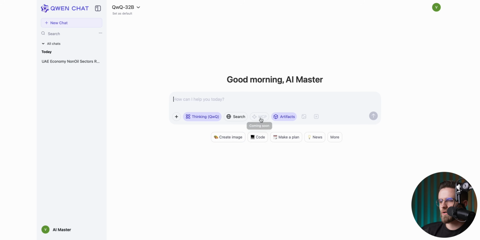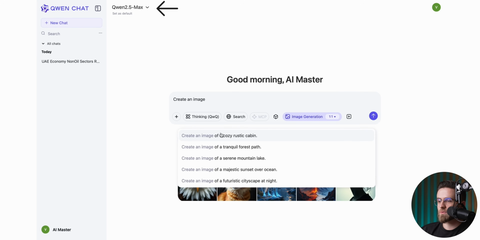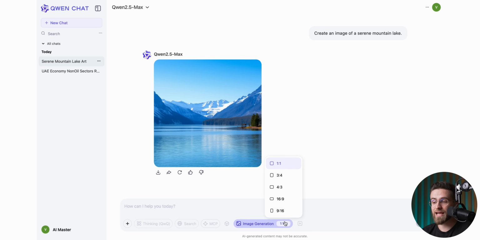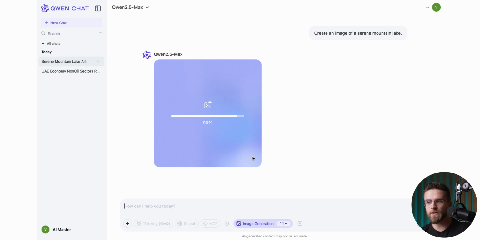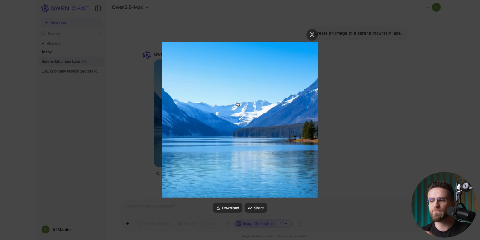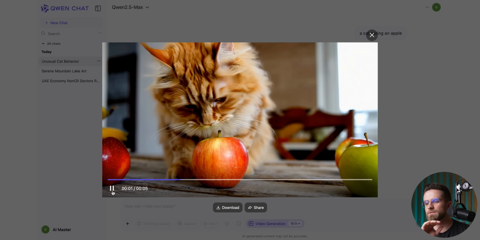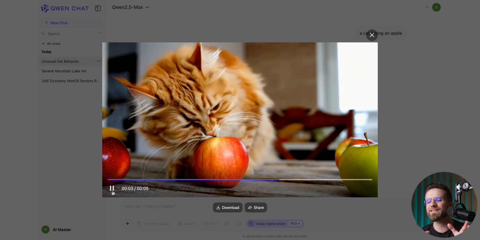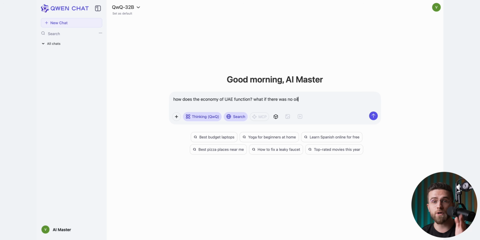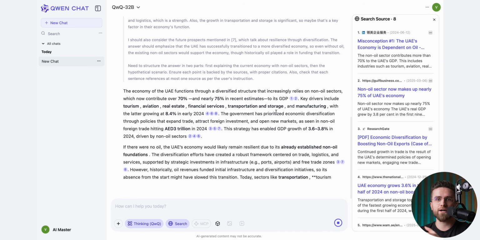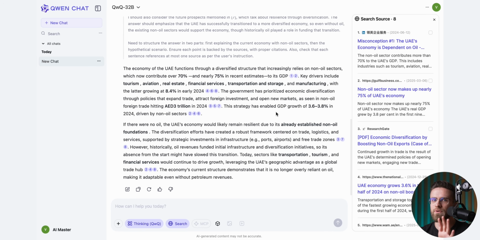If I switch to a lighter version of QW, I can also generate images and videos. The only customization I really have there is the aspect ratio, and it does take a while to spit out any results, but the final images and videos are pretty decent in quality. All in all, without doing deep comparison, I can say QW is quite reliable, both in how it responds and the logic behind its answers. Sure, it might need some fine-tuning and polish, but it's definitely good enough to keep on your radar.